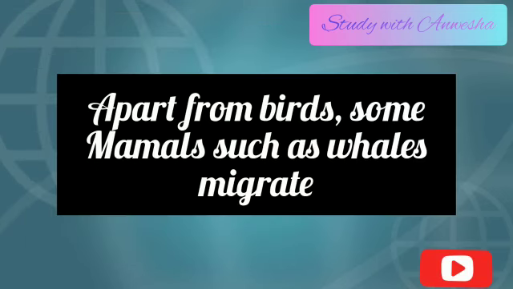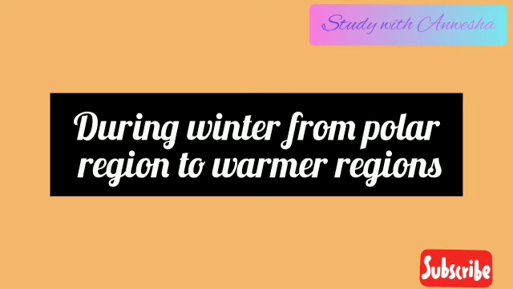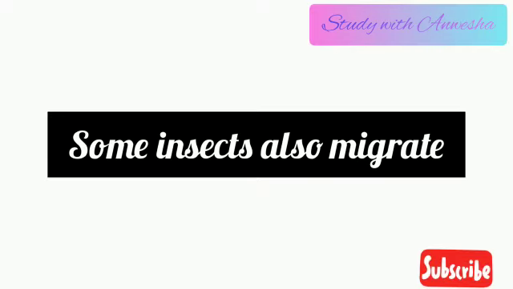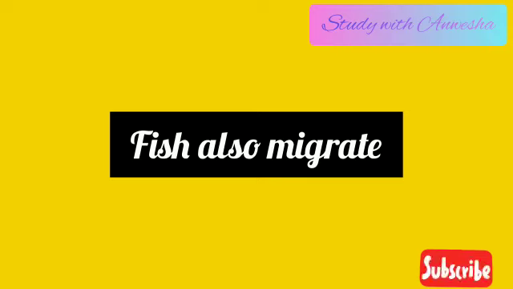Apart from birds, some mammals such as whales migrate during winter from polar regions to warmer oceans. Some insects such as the monarch butterfly migrate during winter from Canada to Mexico. Salmon, a type of fish, migrate from seas over very long distances to lay their eggs in rivers.